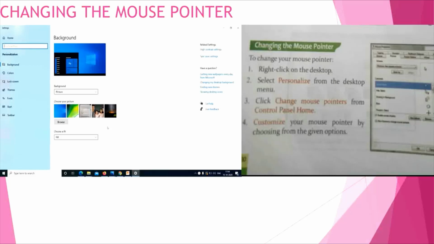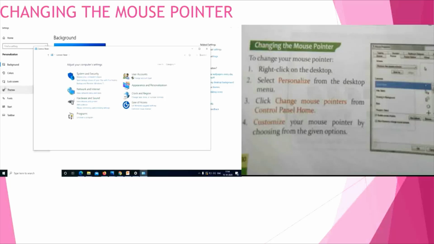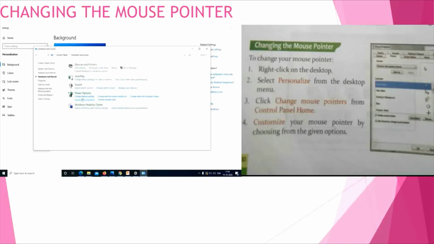See children, in control panel you will have an option, change mouse pointers. There you can click. If it is a Windows 7 operating system, you will have change mouse pointers in control panel. Okay children, here also I can show you in this operating system. I have to type here control panel. Okay, so you can see the control panel like this. In this you have to select hardware and sound. So in this again you have to go to mouse options.